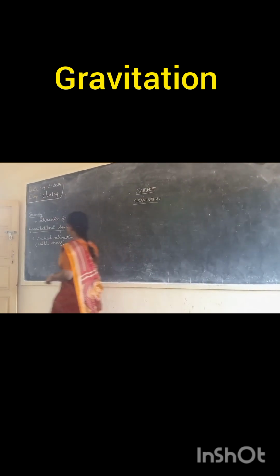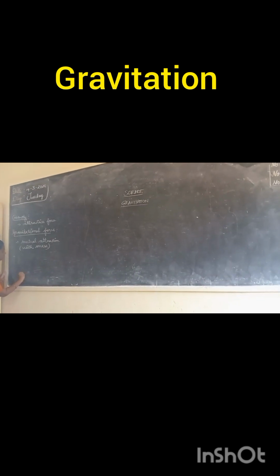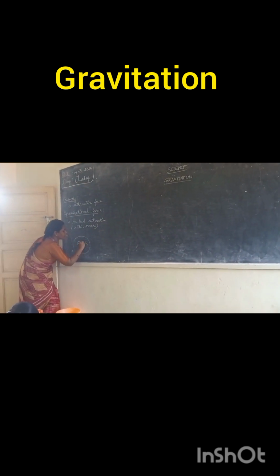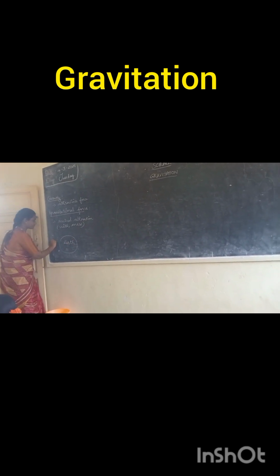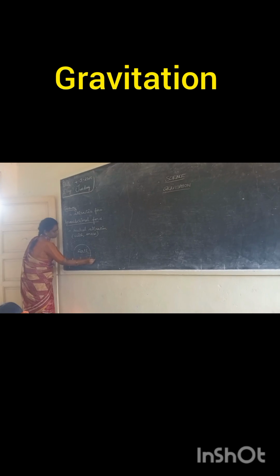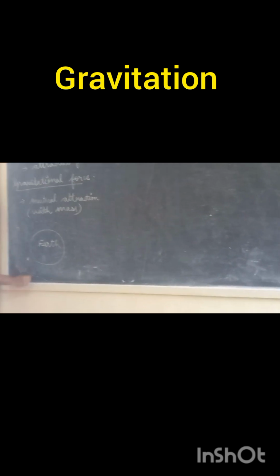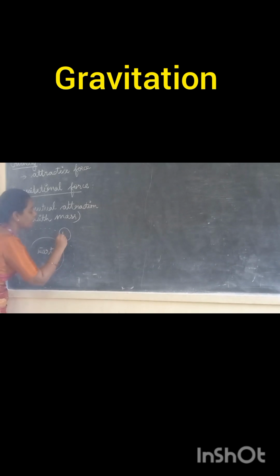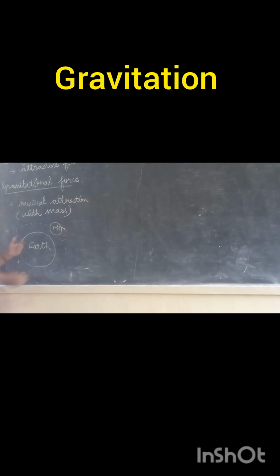Now, if you just see, this is our earth. What is revolving around the earth? Something will be revolving around the earth. What is it? Yes, very good. Clap hands for her. That is nothing but the moon. The moon will be revolving around the earth.